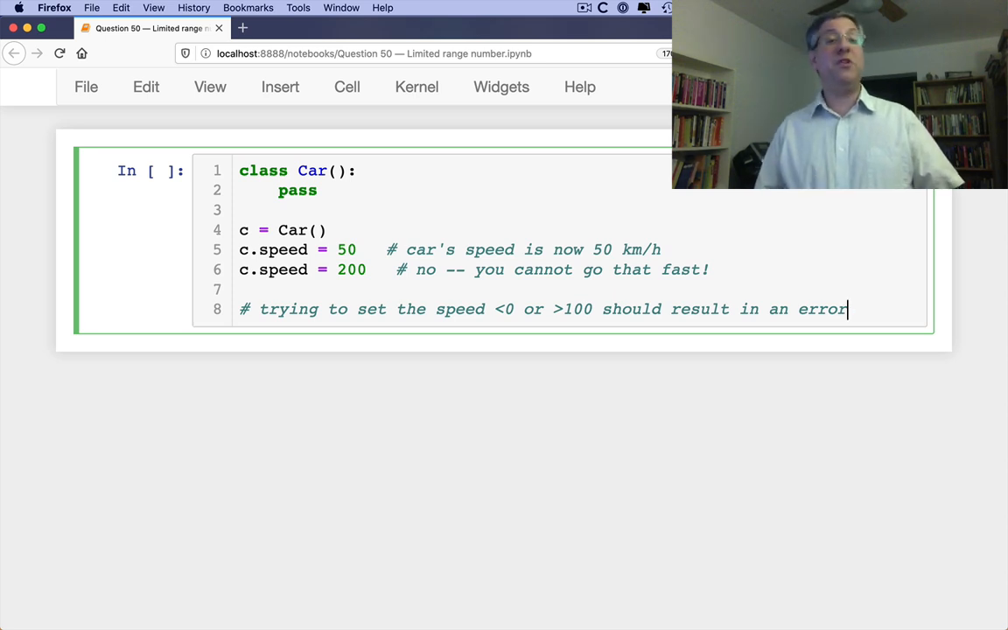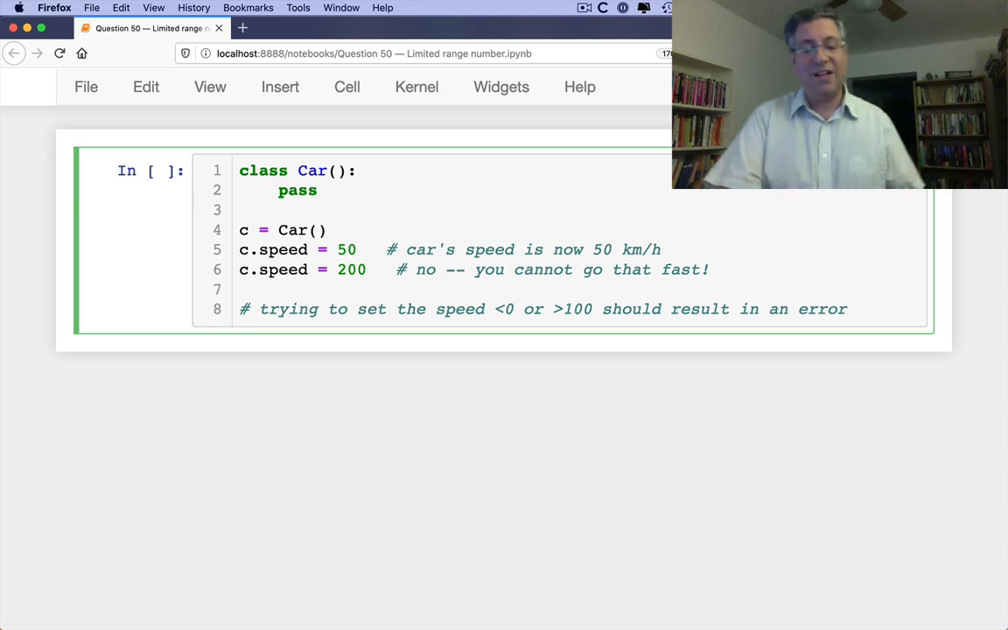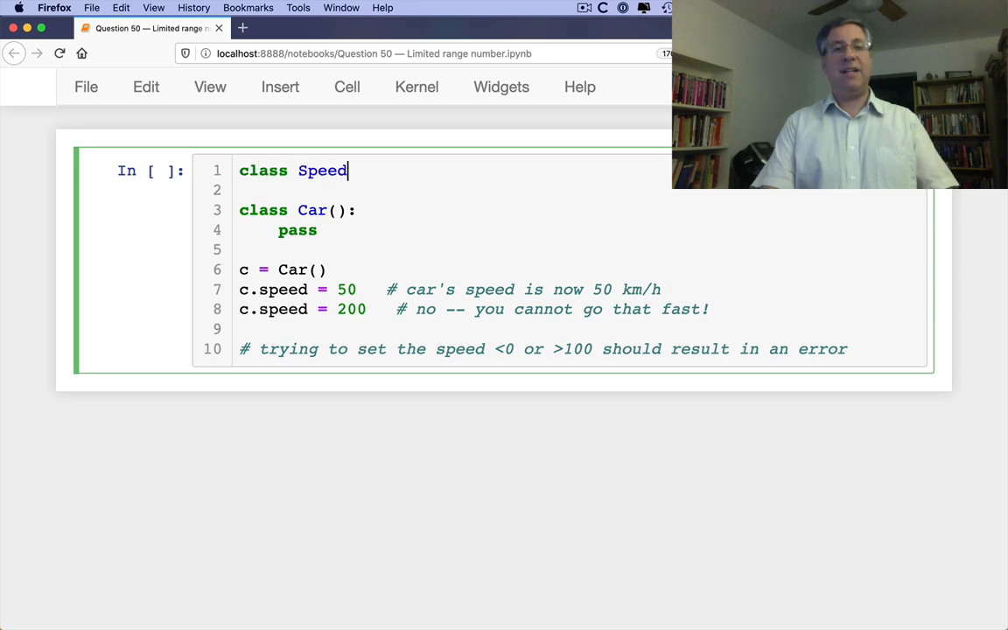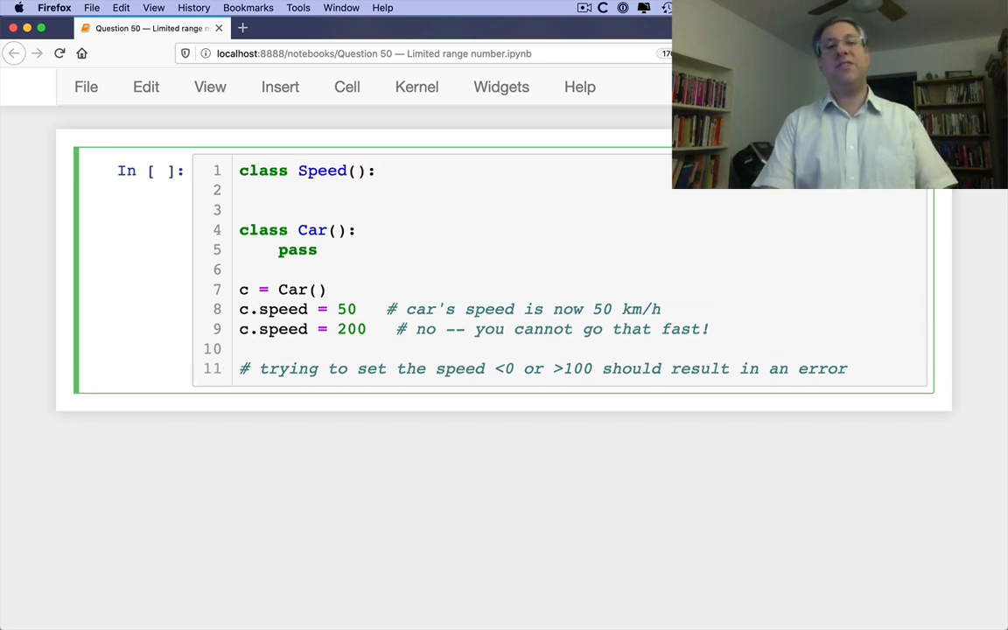So what are we going to do? This is a job for a descriptor. True, we could use a property here, but I actually want you to use a descriptor in order to do that. So how's that going to work? Well, we're going to need a new class. I'm going to call this class Speed. And so what's going to happen here?